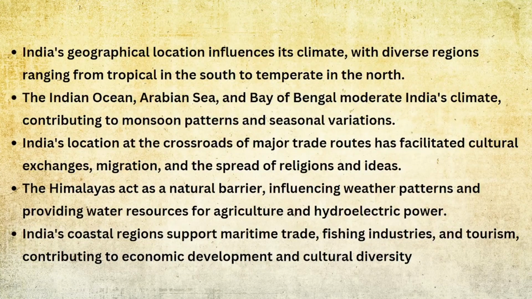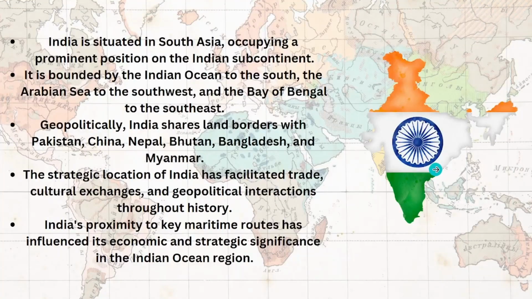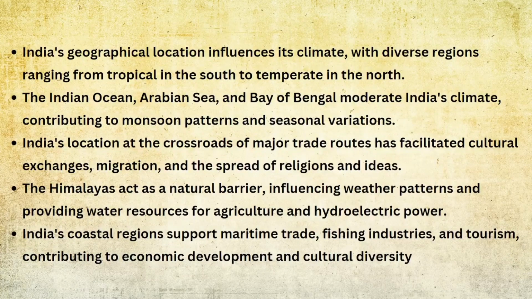India's location at the crossroads of major trade routes has facilitated cultural exchanges, migration, and the spread of religion and ideas. So this point states that. In history, what is happening? See, there used to be a lot of people who would go through trade routes and they would spread their religion. See, there is a chapter, Buddhism has been spread through these trade routes only to China and all. So all these have happened because of India's geographical location is what this point wants to tell you. Migration happens. All this.